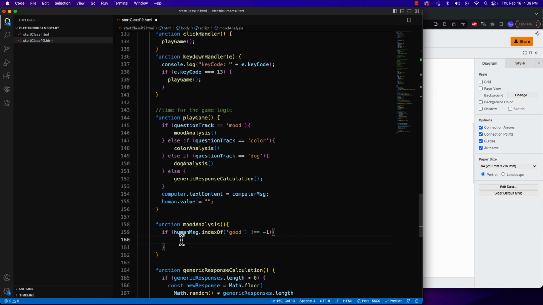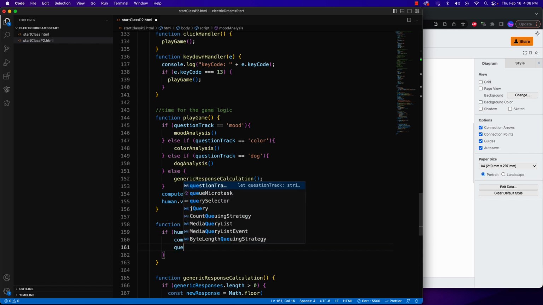As we do this, our computer message is going to be equal to, I'm just going to write, I want to get the core structure, and then I'm going to flesh out the whole sentence with that. questionTrack is going to be equal to color.